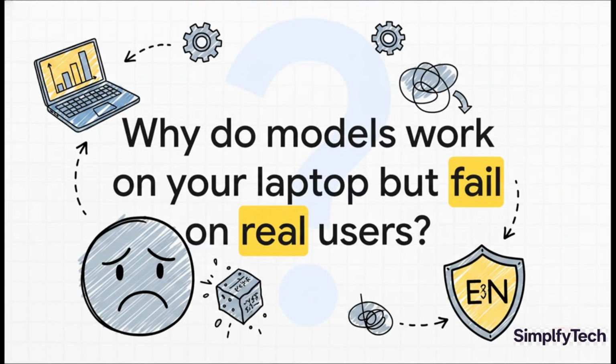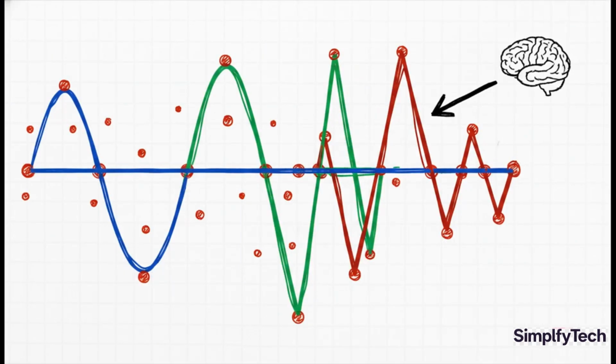So let's start with this question, because it's something that honestly keeps every data scientist up at night. You build a model, the accuracy on your training data looks amazing, you're feeling great, but when you actually deploy it, it just falls flat. So why does this keep happening? The answer is a concept we absolutely have to master if we want to build models that are actually reliable. And here is our villain, overfitting.